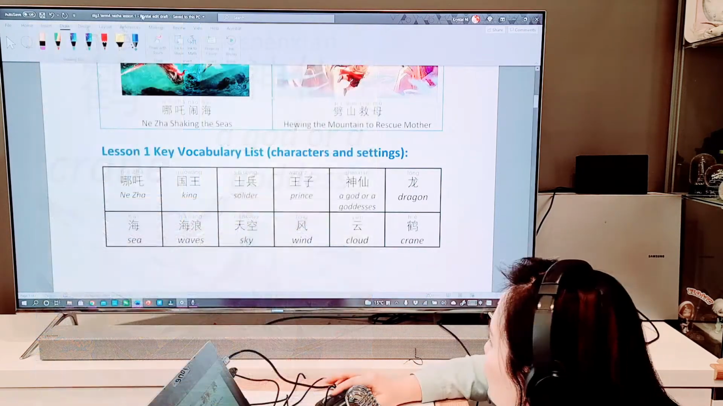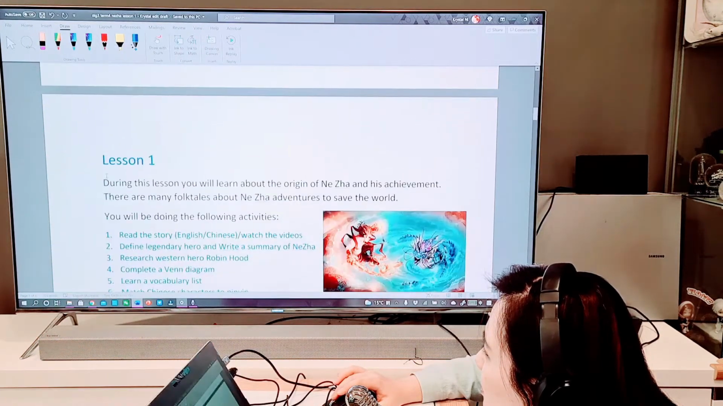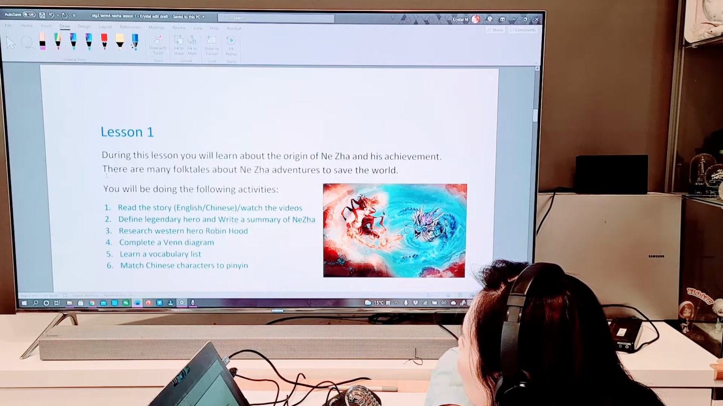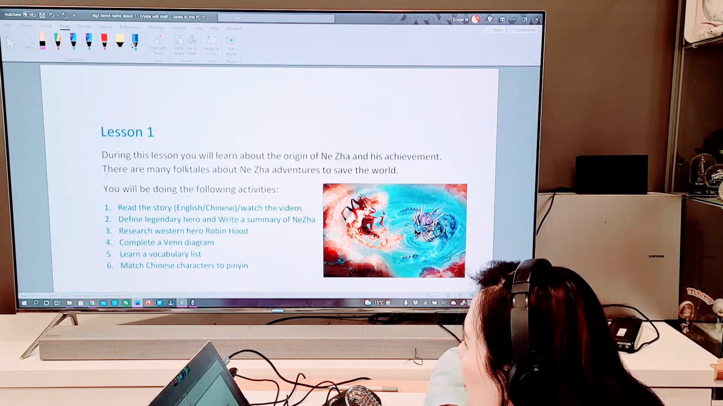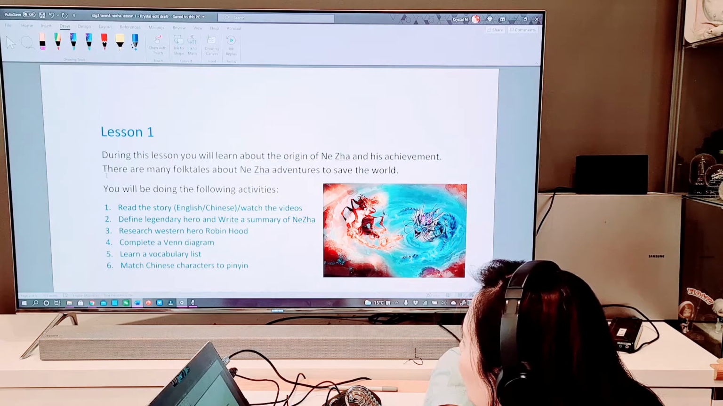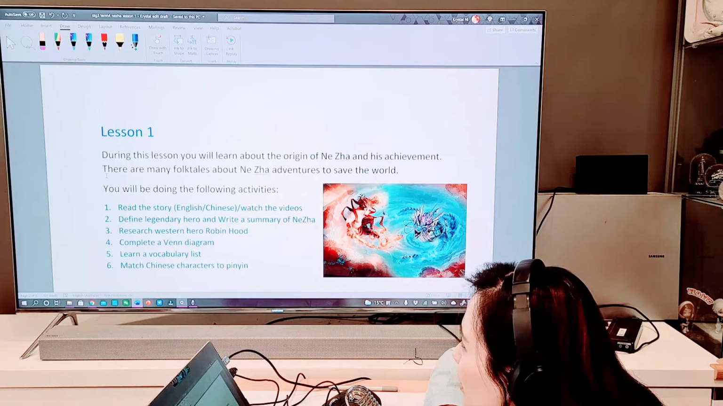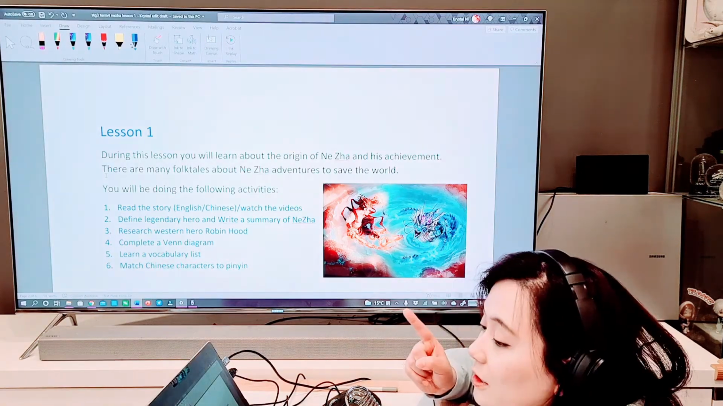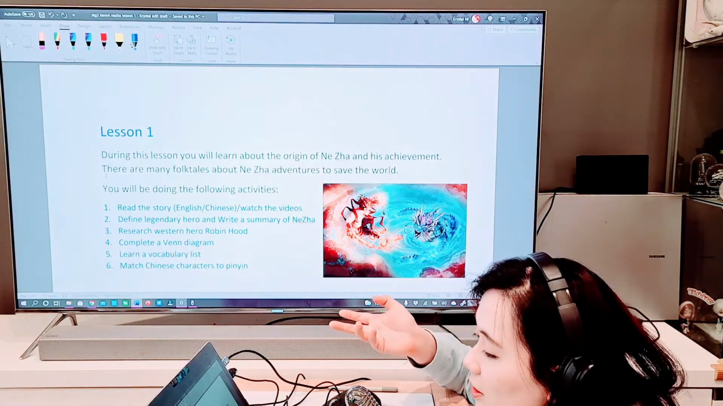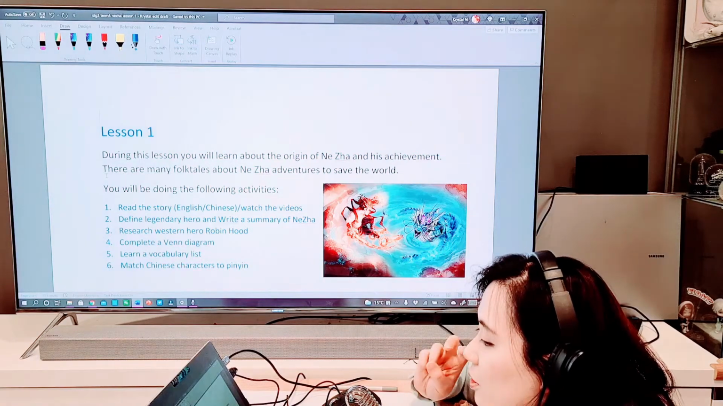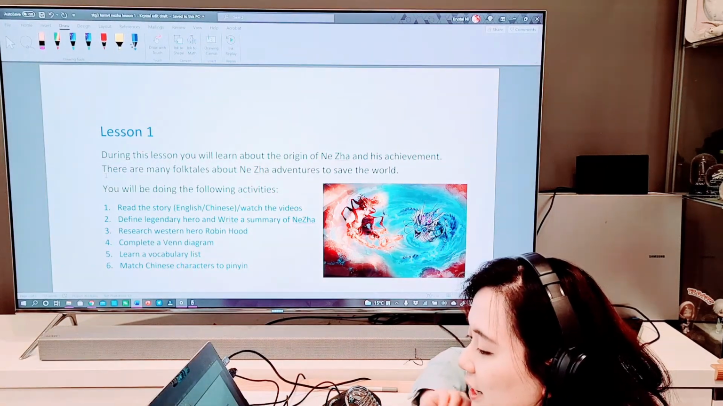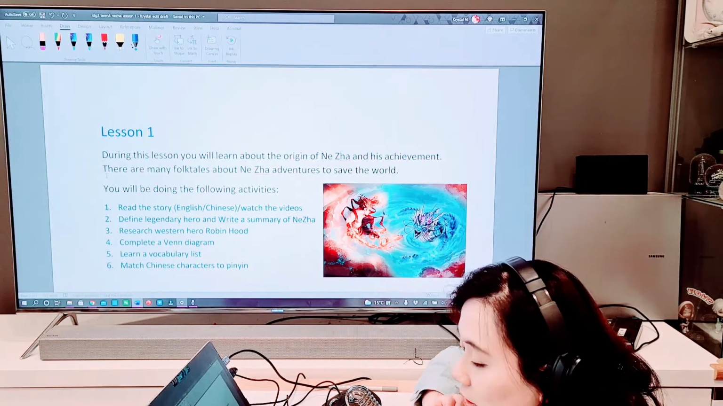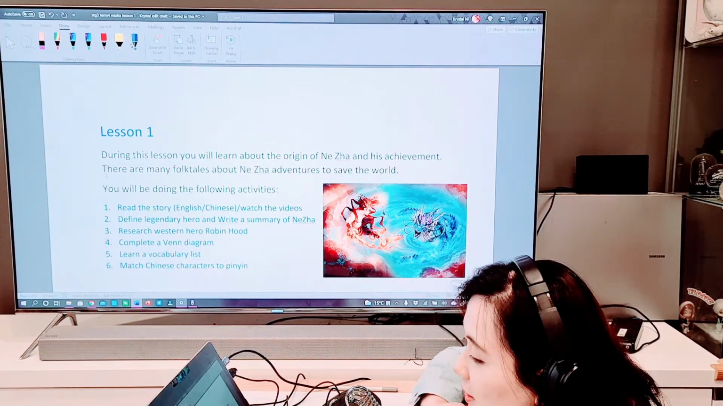鹤. And down. So lesson 1, during this lesson, you will learn about the origin of 哪吒 and his achievements. There are many folk tales about 哪吒's venture to save the world. You will be doing the following activities. Number 1, read the story in English or Chinese. Otherwise, you can watch the videos. 2, define legendary hero and write a summary about 哪吒. Okay, cool. And after that, 3,